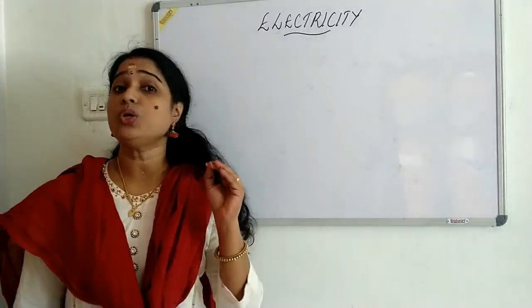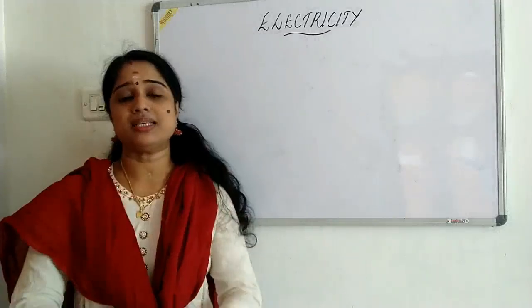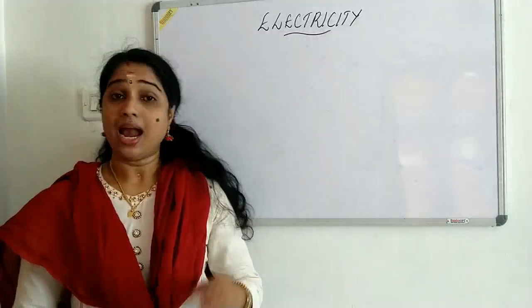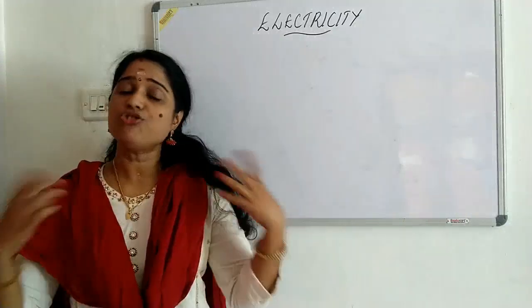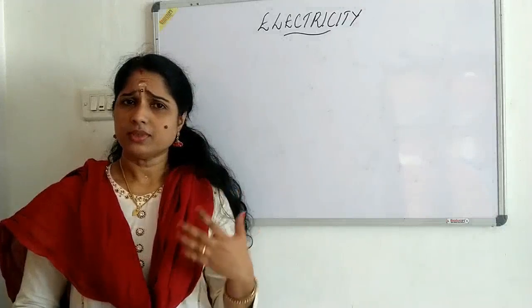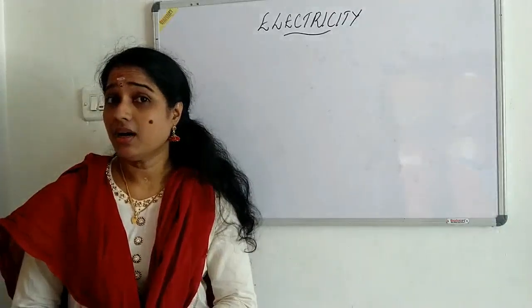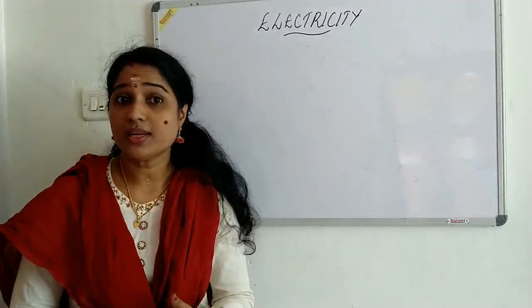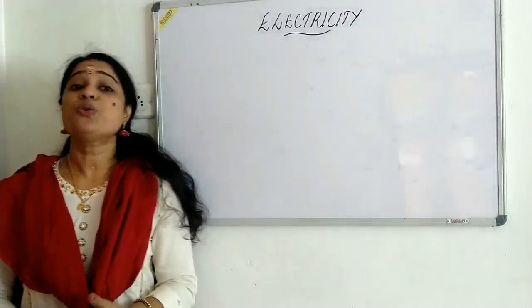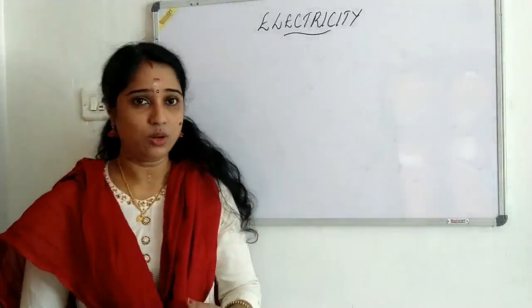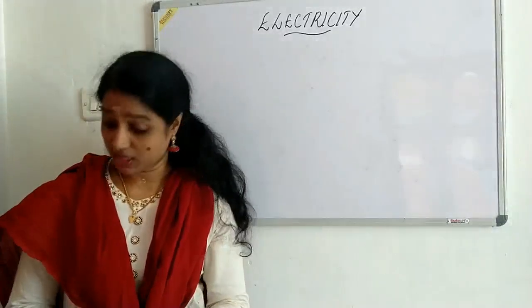So now we are going to discuss the substances that allow electricity to pass through them and the substances that do not. Have you got any guess? What are the substances that allow electricity to pass through them? Yes, absolutely right. They are the metals. Almost all the metals allow electricity to pass through them.